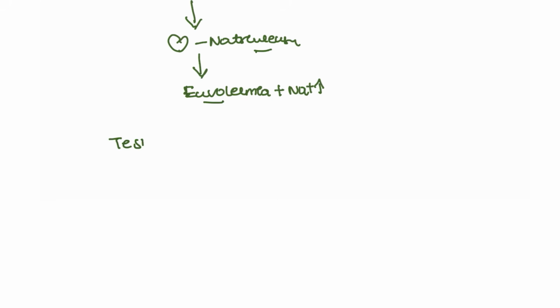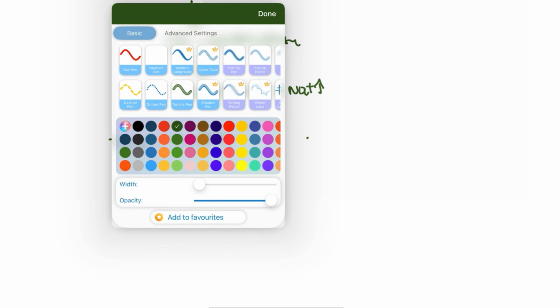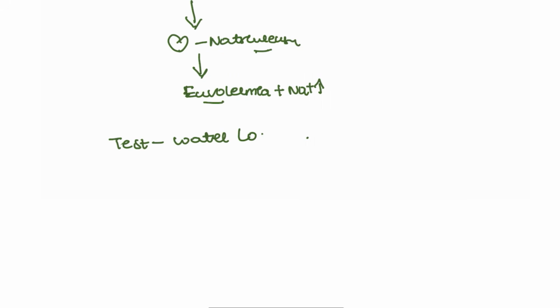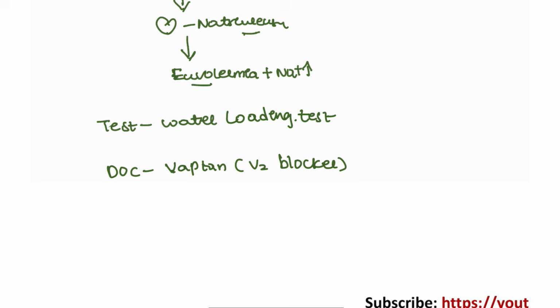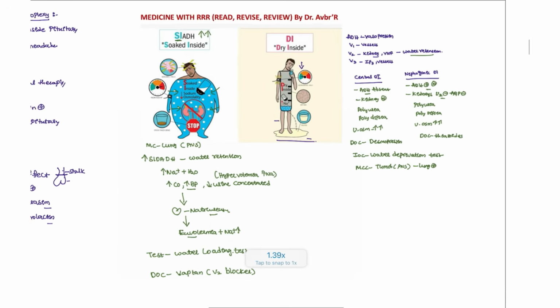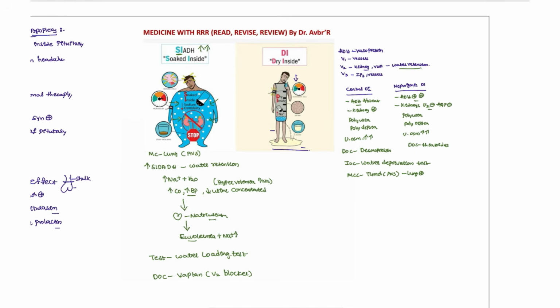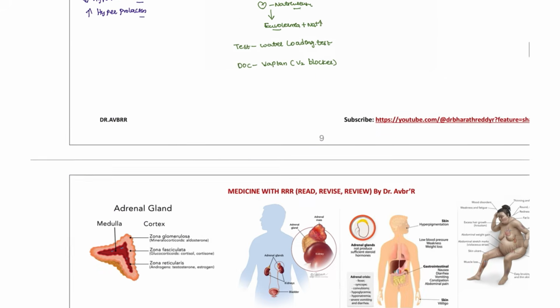The test we can do for this patient is, sorry, the water deprivation test is already done, so here we do the water loading test. The drug of choice is vaptans. Vaptan is a V2 blocker: in the kidney, it blocks V2. This is how we differentiate between SIADH and diabetes insipidus conditions, along with some miscellaneous conditions.